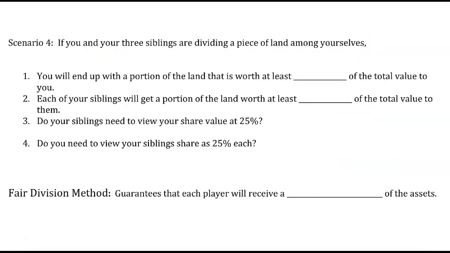In scenario 4, we have that you and your 3 siblings are dividing a piece of land among yourselves. Well, that means there's 4 siblings total dividing up a piece of land. In other words, n here equals 4. So a fair share needs to be 1/4 or 25% of the total value. So you will end up with a portion of land that is worth at least 25% of the total value to you.